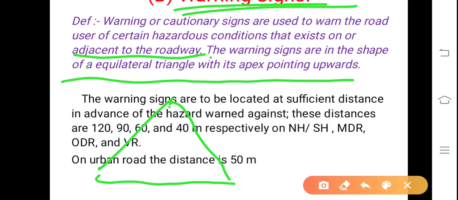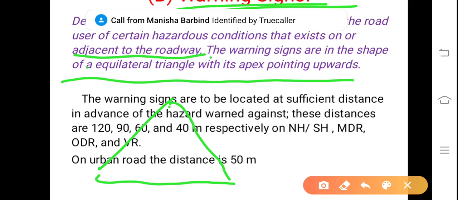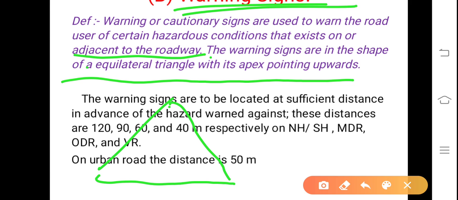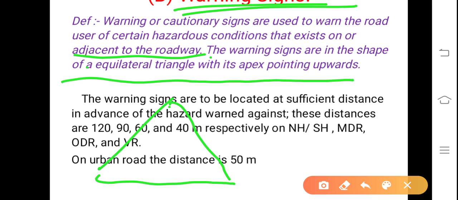The warning signs are to be located at a sufficient distance in advance of the hazard warned against. These distances are 120, 90, 60 and 40 meter. You see, this is also very important.